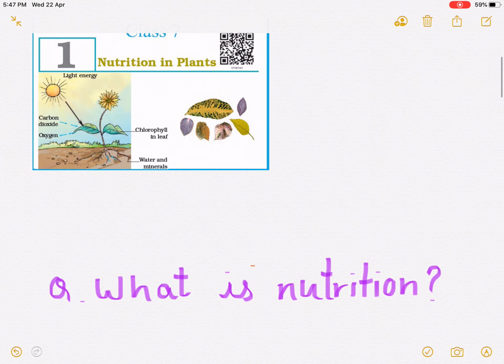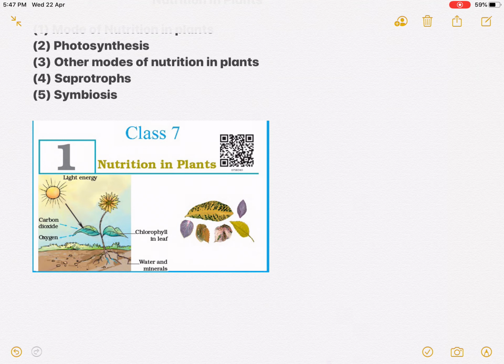First of all, if we are studying nutrition in plants, we should know that all living organisms require food. You have learned in 6th class why we need food: because we get energy from food. Plants can synthesize their food on their own, but animals cannot.